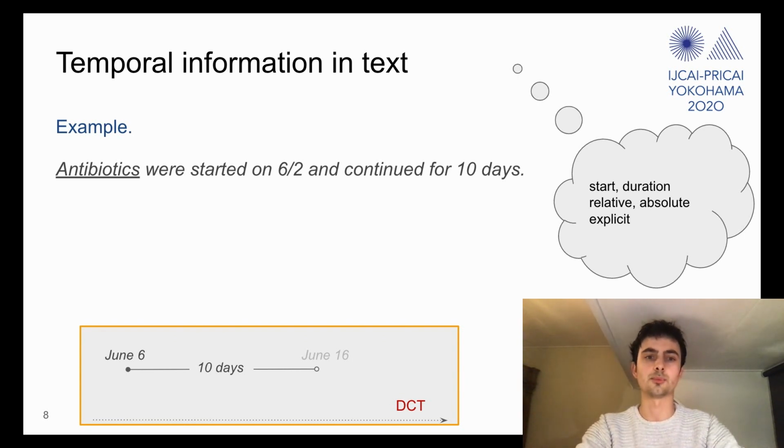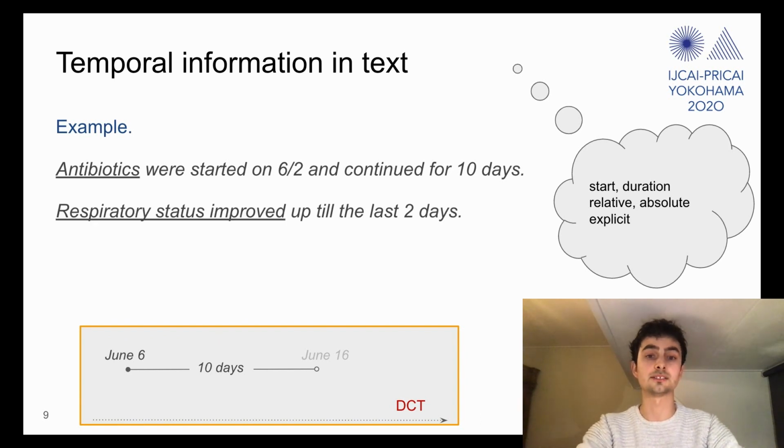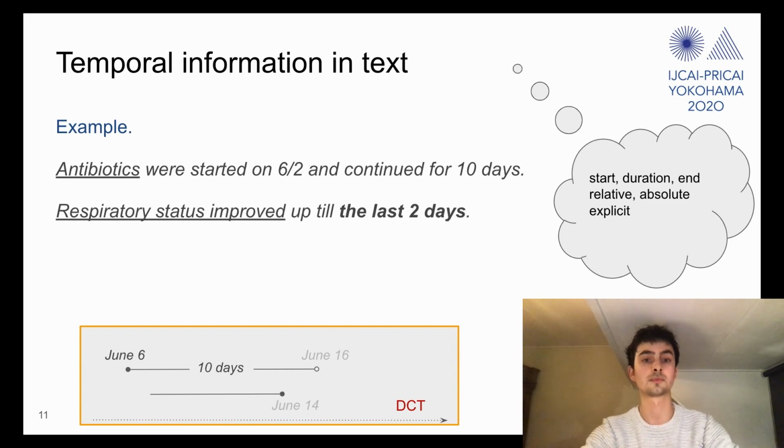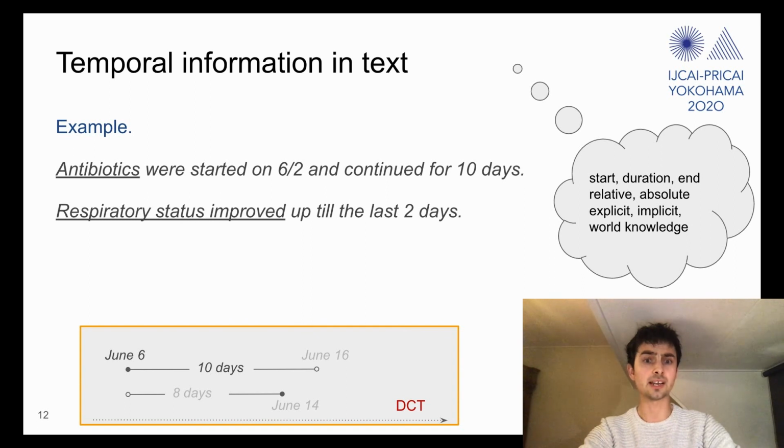So we have another example. And the next sentence also has one event, the improvement of the patient's respiratory status. And we can again observe that this event also occurred in the past. And we have some information about the event's end time, namely that it ended 2 days before antibiotics were stopped. And finally, using world knowledge about the fact that giving antibiotics is generally aimed at improving a patient's health status, we can implicitly infer that the improvement of the patient's status likely started shortly after the antibiotics were given.